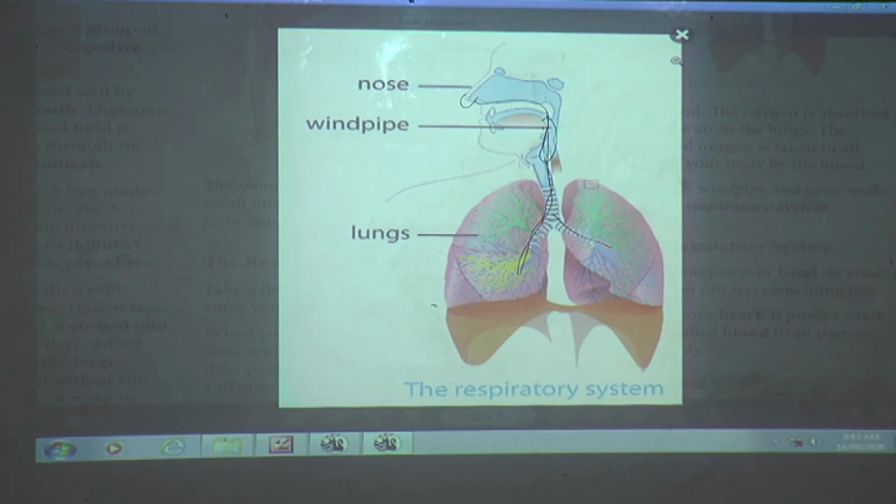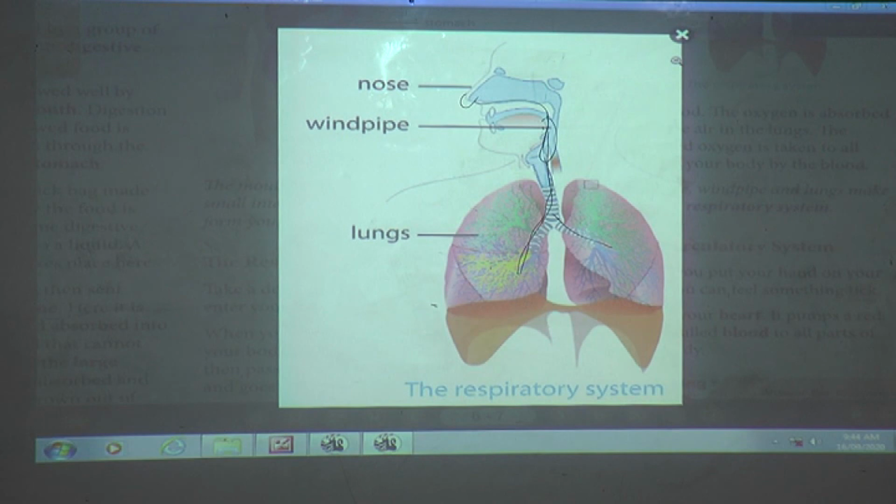When we breathe in, the air has oxygen, and with this oxygen only we get energy from the food. The oxygen is absorbed from the air in the lungs, isn't it? So the absorbed oxygen is taken to all parts of your body.